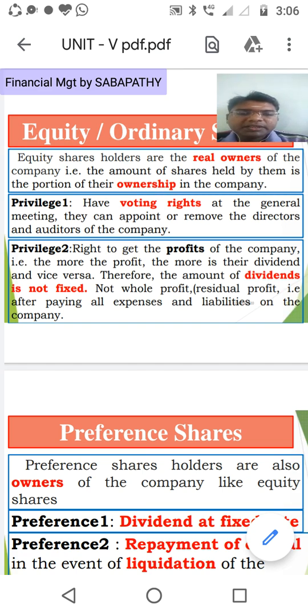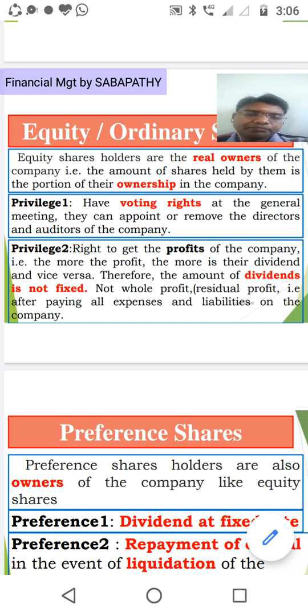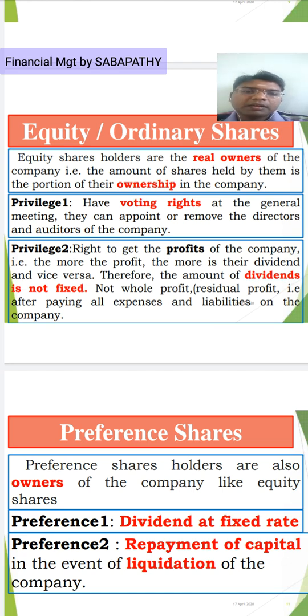So how does the company share profit with the equity shareholders? A company is earning profit, but are they sharing the full profit with the equity shareholders? No. A portion of profit is shared by the company with the equity shareholders.